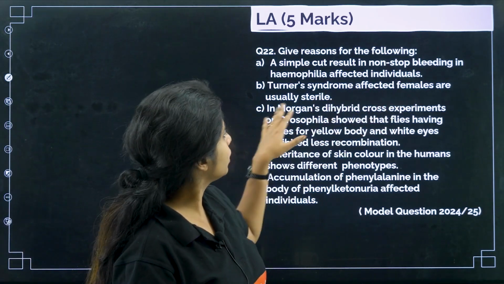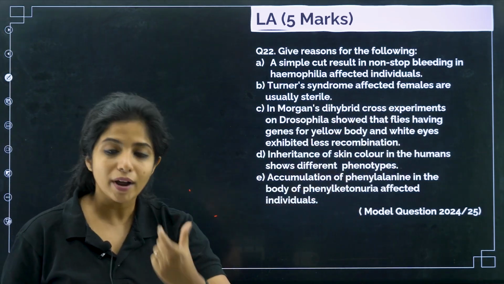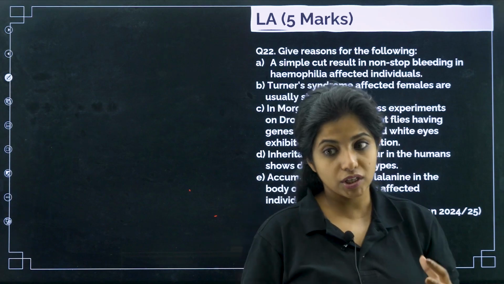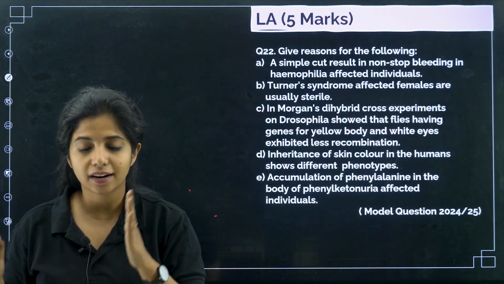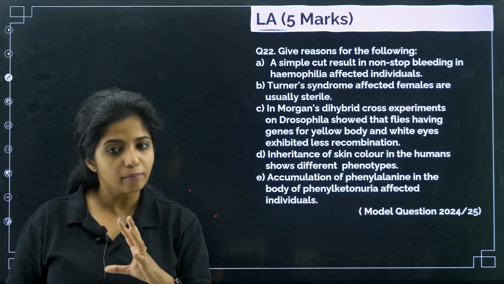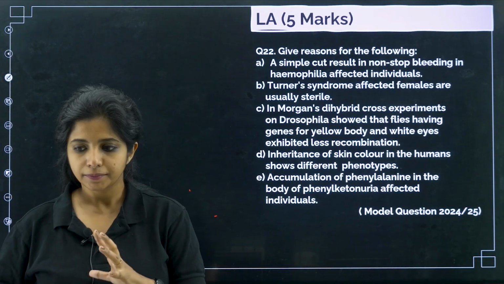Turner syndrome affected females are usually sterile. They are sterile, children, because they have just one X chromosome, which is the reason why they have sterility. They do not have the normal XX pair of chromosomes like a normal female.